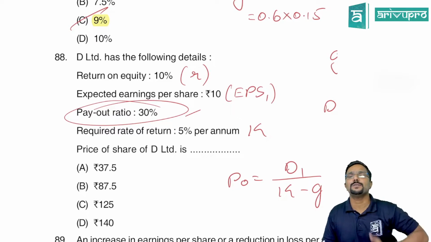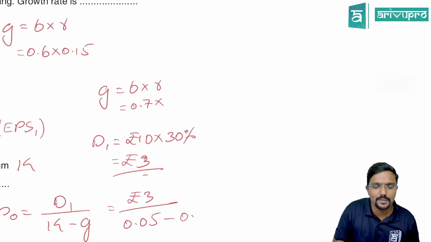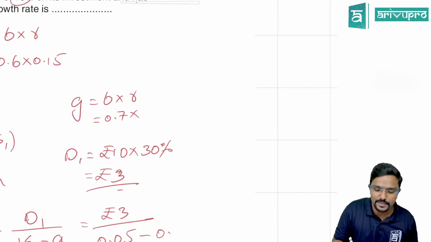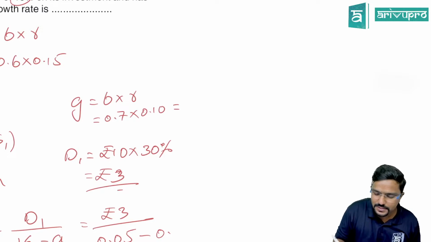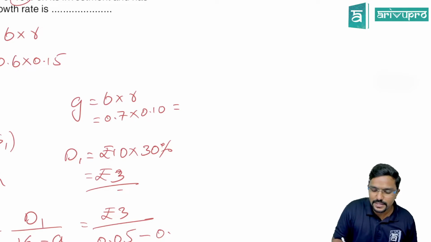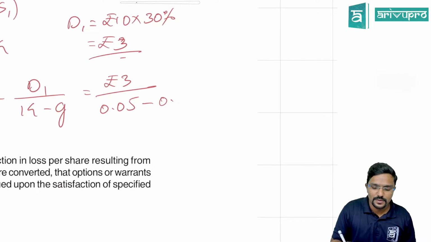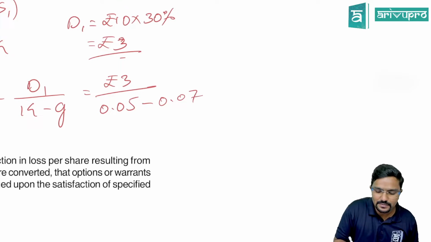So the remaining balance would be retention ratio, which is 0.7. On that, the company is earning how much? 10%. 0.10. So 0.7 into 0.10, you will get 0.07 or 7%. So here it will be 0.07.